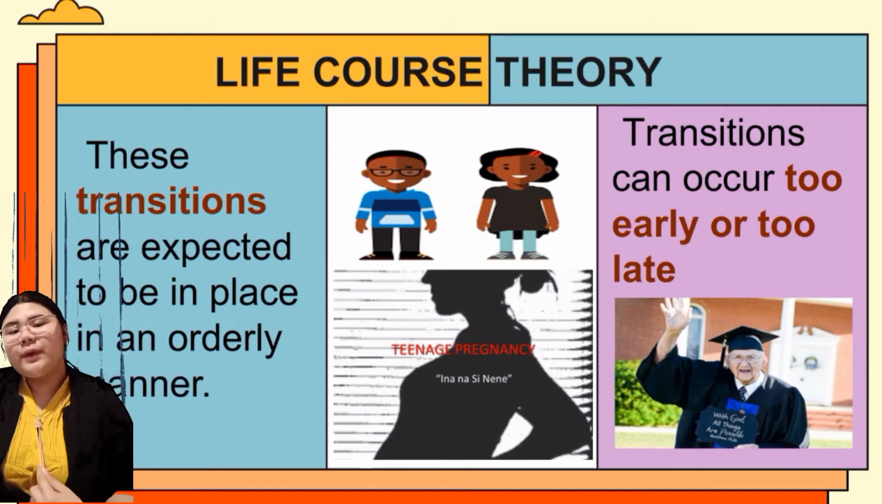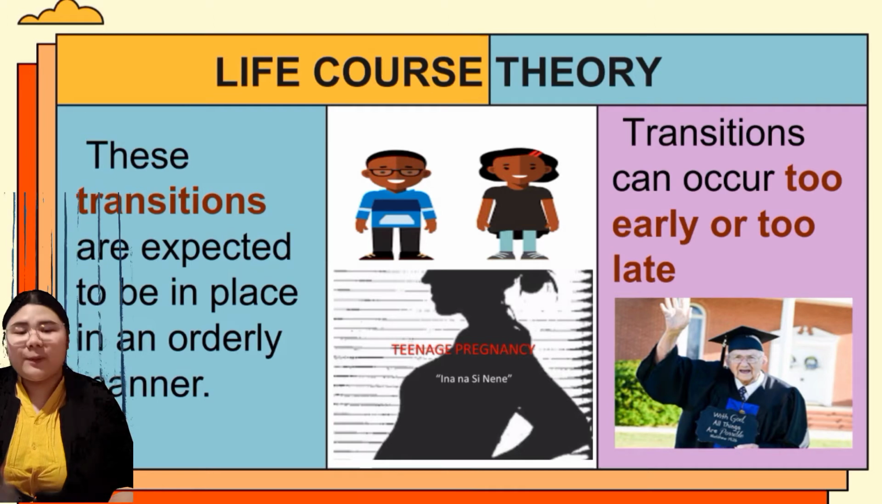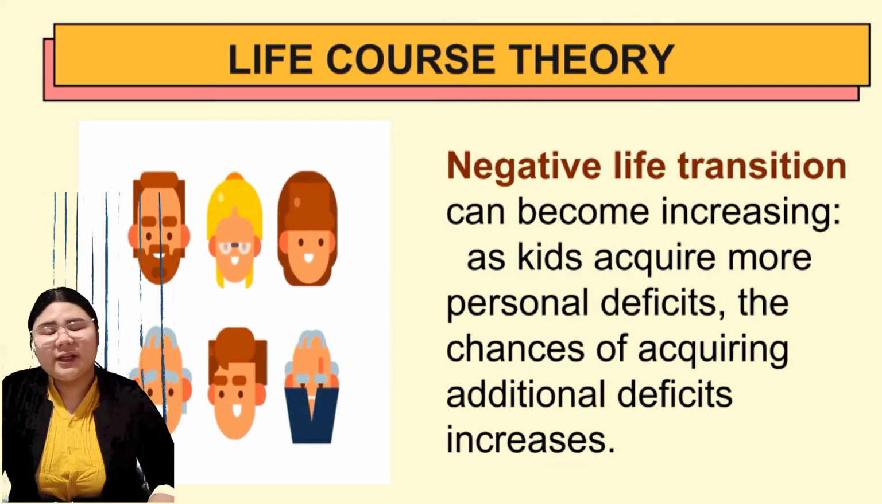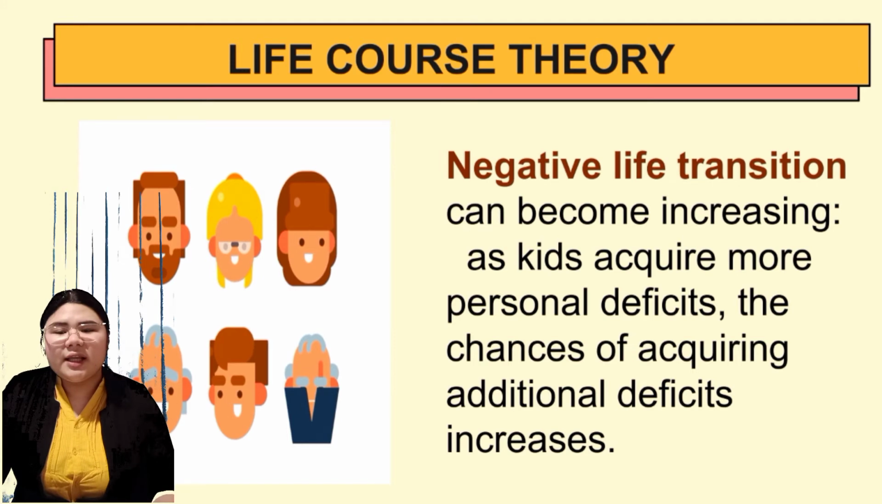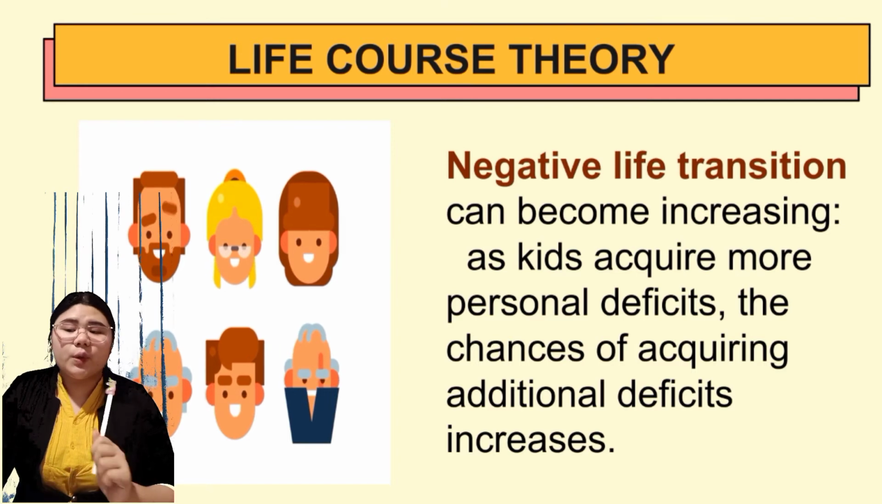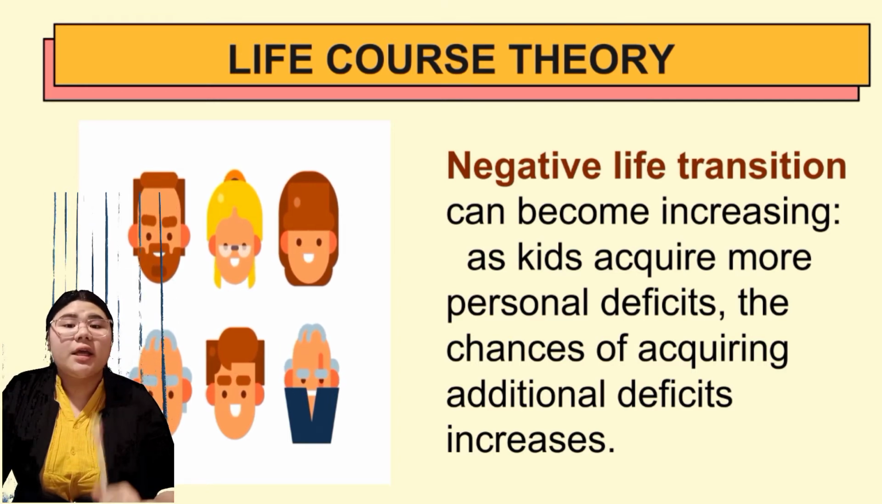For example, when I was a kid, I tended to be violent. But when I grew up, I'm not violent anymore. That is the transitions of life. In our other slides, it says that negative life transitions can become increasing as kids acquire more personal deficits, and the chances of additional deficits occurring increase.